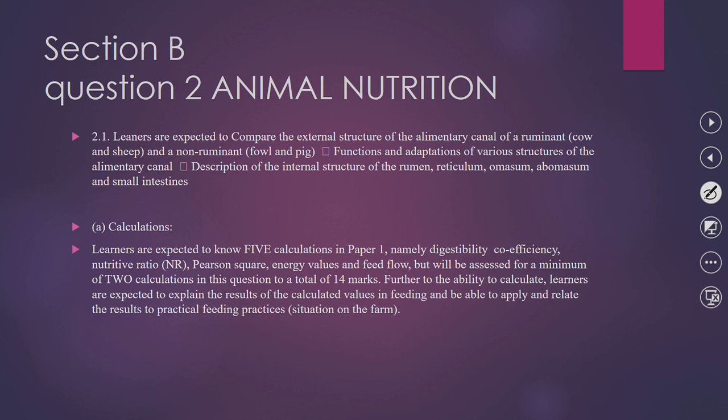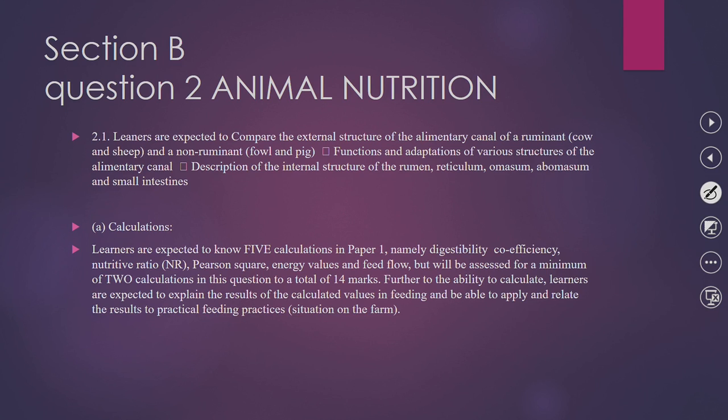Now let us go to section B, which is question 2, question 3, and question 4. In question 2, we find animal nutrition, which is 35 marks. 35 marks will be asked on animal nutrition. Remember, the other 15 marks of animal nutrition come from section A, and together they make 50 marks in total.